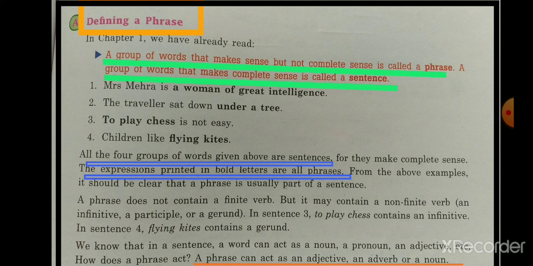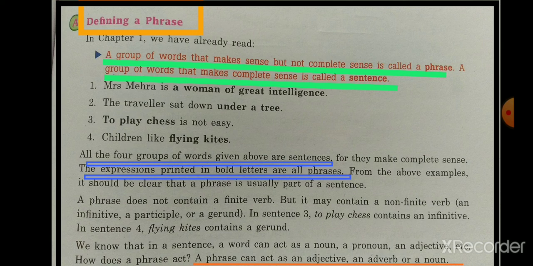In all the four sentences, the words written in bold letters are groups of words which are not conveying the complete sense. So hence the words written in bold letters are phrases. So a phrase can act as an adjective or an adverb or a noun in the sentence.